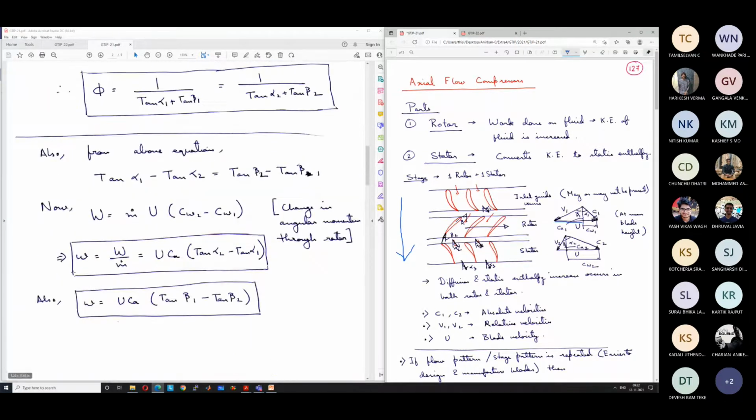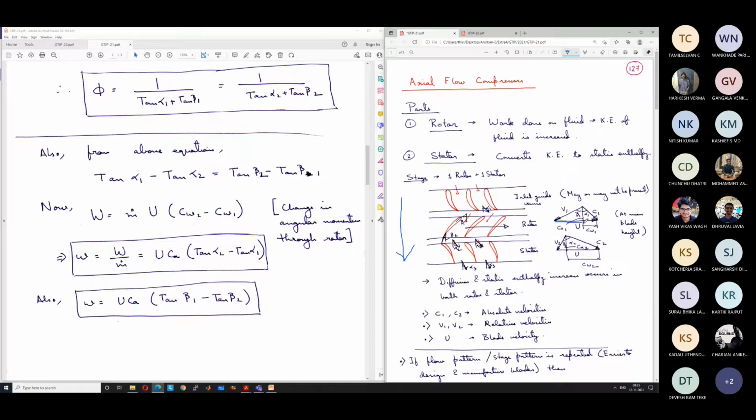So this also we have discussed, and then we discussed what should be the work input in terms of the velocities and angles. So work input is equal to change in angular momentum multiplied by the angular velocity, right? So m dot r into Cw2 minus Cw1 into omega. So that actually gives rise to m dot U Cw2 minus Cw1.